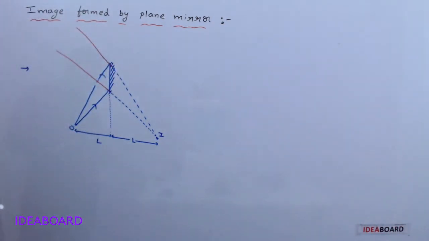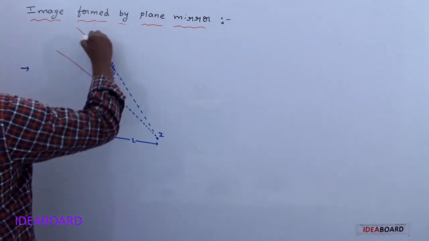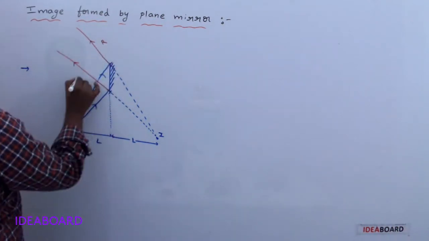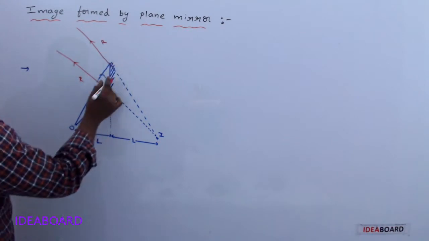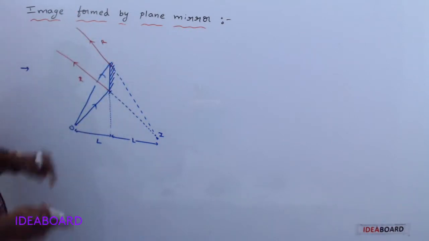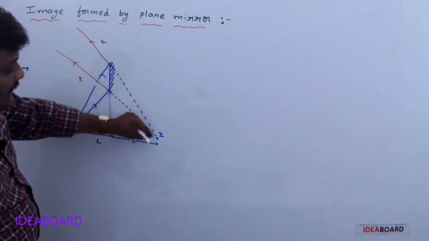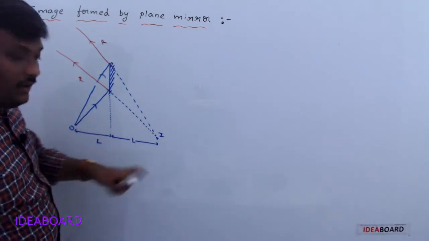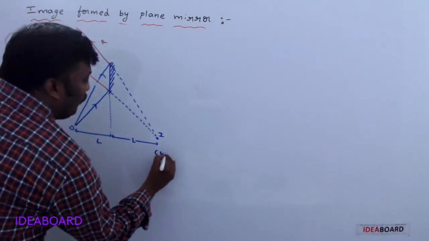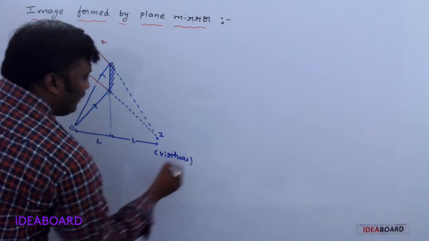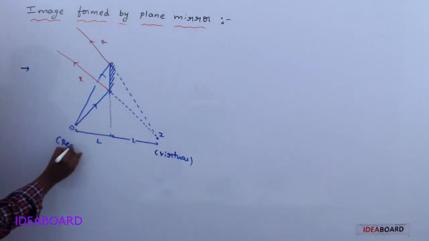Is it clear? So these are reflected rays now. From the plane mirror, these two are reflected rays, and if you extend these rays, they appear to meet at this point, or not. So this is the virtual image, and this is the real object.